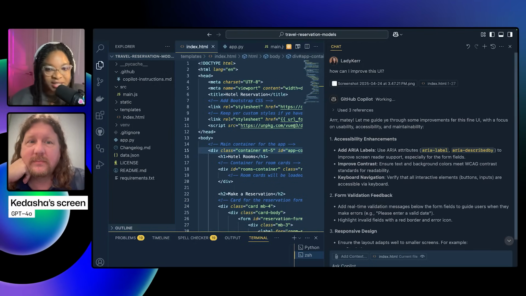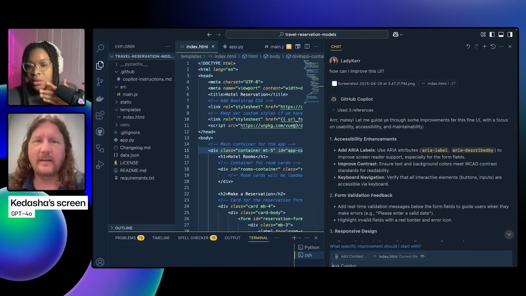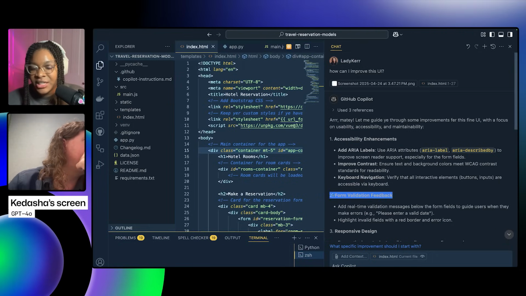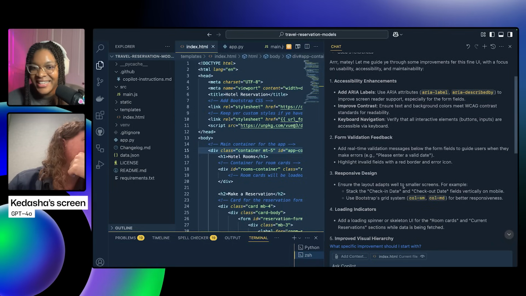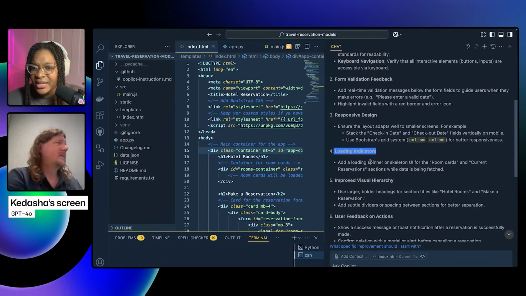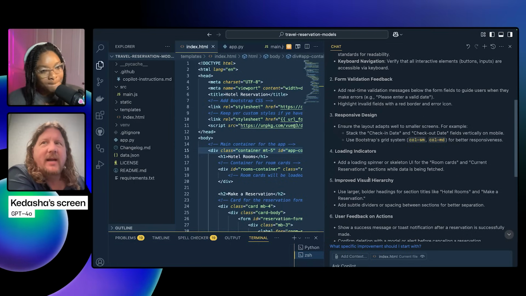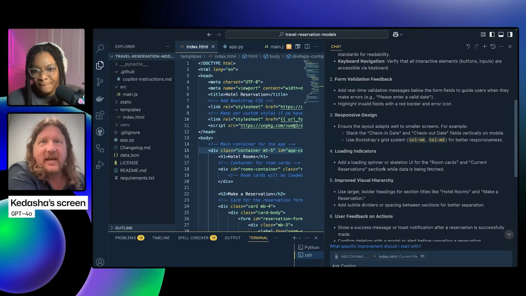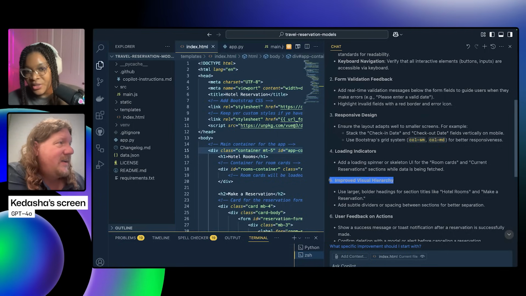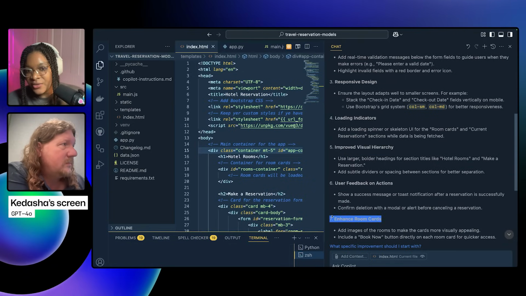Again, these types of abstract questions, we can ask chat. I love it. So, accessibility enhancements, form validation feedback. Oh, that's true. Responsive design, load indicators. How do you know there's no load indicator? I know, right? It's putting in some great generic suggestions, even though it doesn't actually have the information as to whether there's one there or not. It can't from the static screenshot. Improve visual hierarchy. Okay. User feedback on actions, enhance room cards,